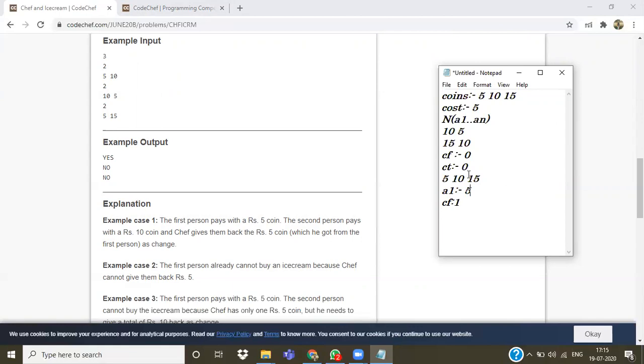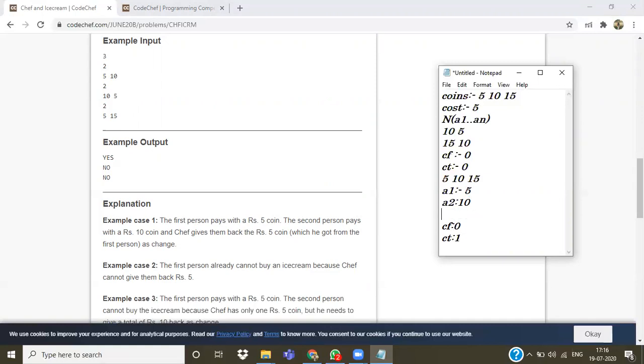When the second person comes, he gives a 10 rupee coin. So CT will be increased by 1 because we now have a 10 rupee coin. But Chef needs to give back 5 rupees. So we check whether CF is greater than or equal to 1. CF is greater than or equal to 1 here, so we decrement it by 1. Now it will be 0.